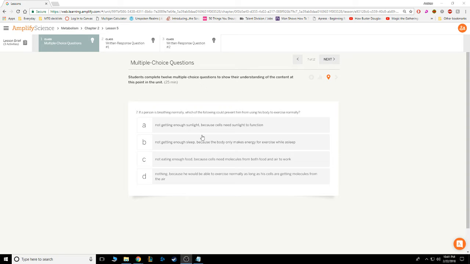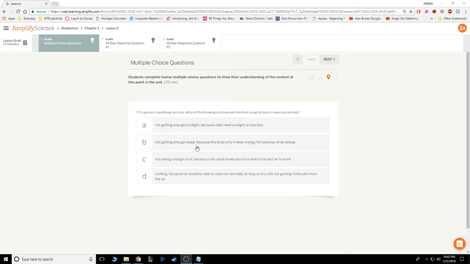A. Not getting enough sunlight because cells need sunlight to function. We already know this answer is wrong, because cells don't need sunlight, they need oxygen, and they need glucose to make energy. They can also use amino acids to do this, but in this case, they definitely don't need sunlight. So this one's just wrong.